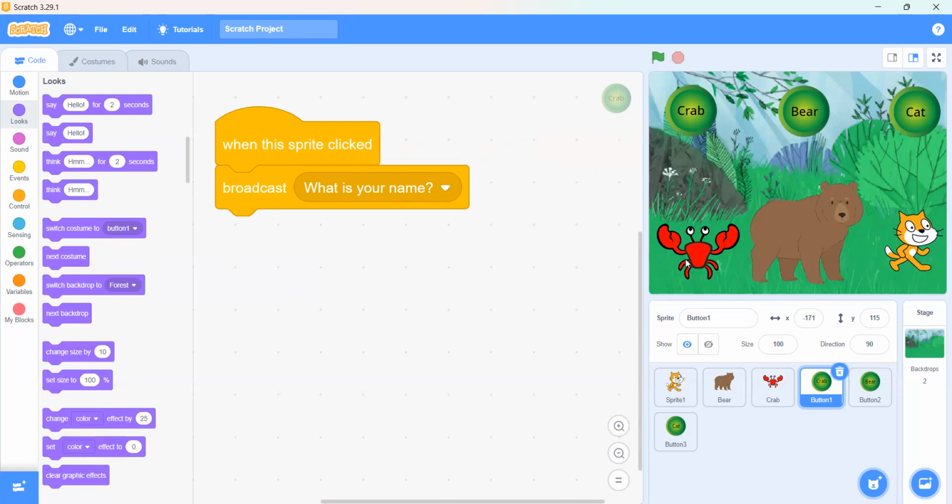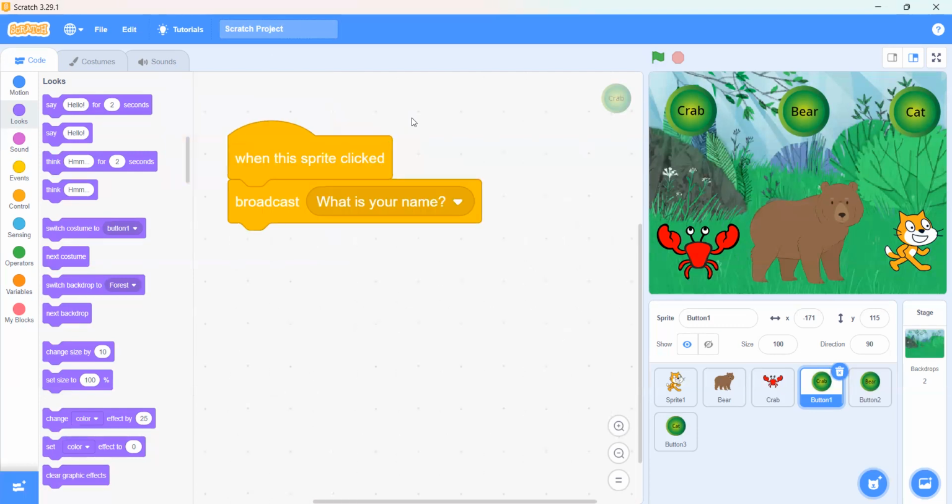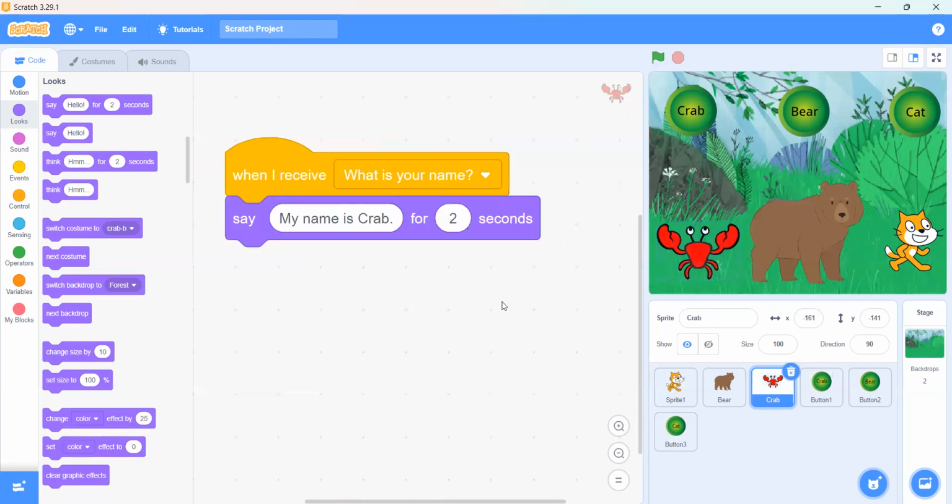Just know that these are all in one WhatsApp group. When we click on this crab, it will send the message what is your name to all other sprites. Yes, it is saying my name is Crab because we have code that when I receive what is your name, say my name is Crab.